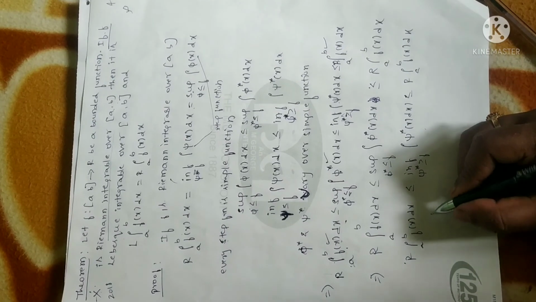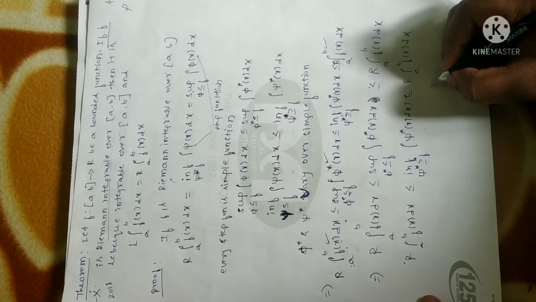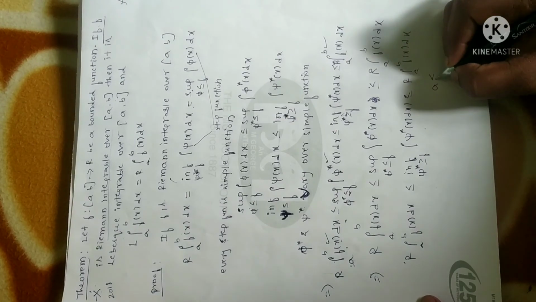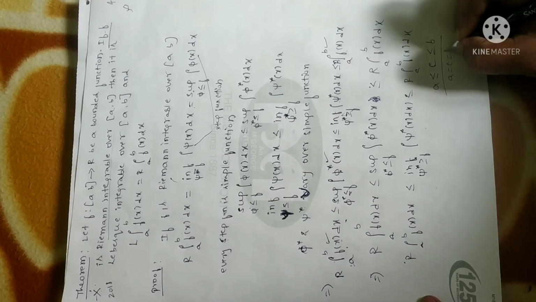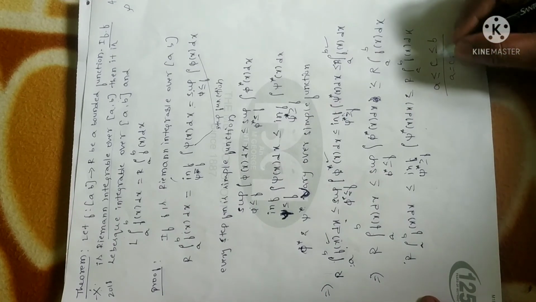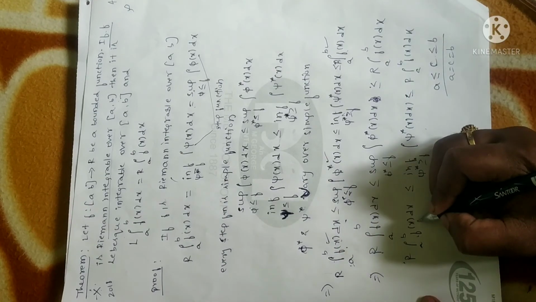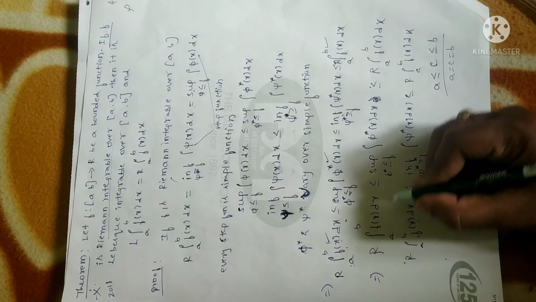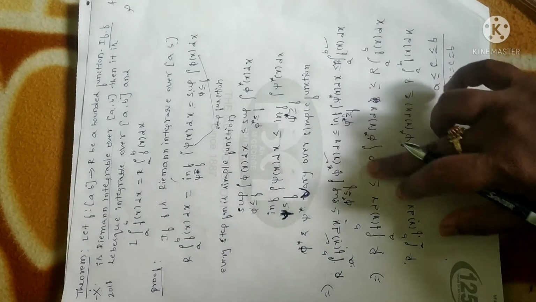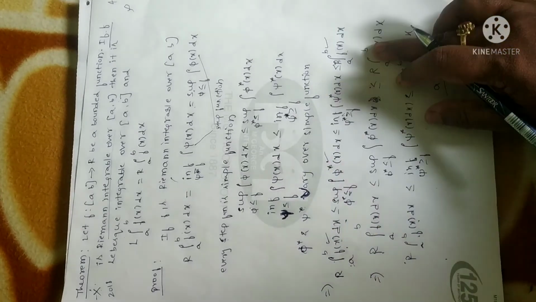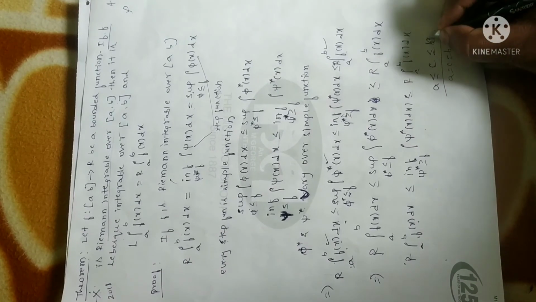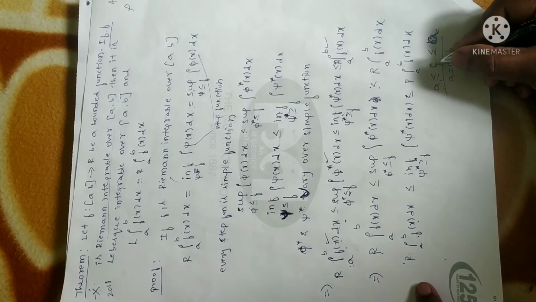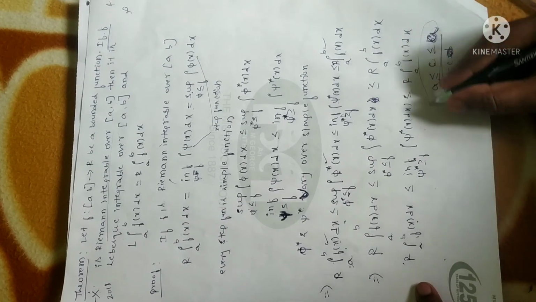Let me just write a simple example. When I write a less than or equal to c less than or equal to b, the meaning of this statement is that a is equal to c is equal to b, right? That is the meaning of the inequality. So by these two statements, whatever quantity you get, if on both sides you have the same value, say a, then a particular quantity lying between a and a will be equal to a. In the sense, I can write a is equal to c. That is the meaning of this kind of statement.